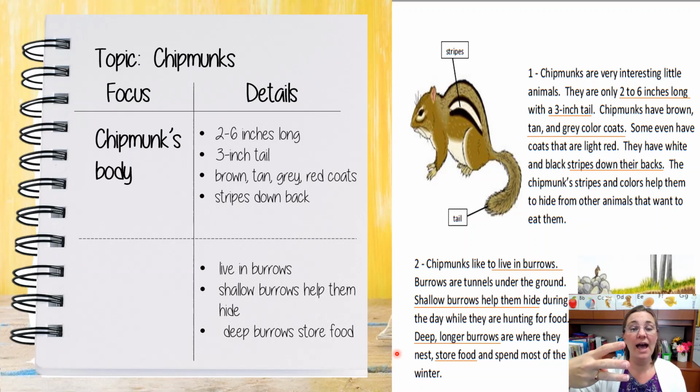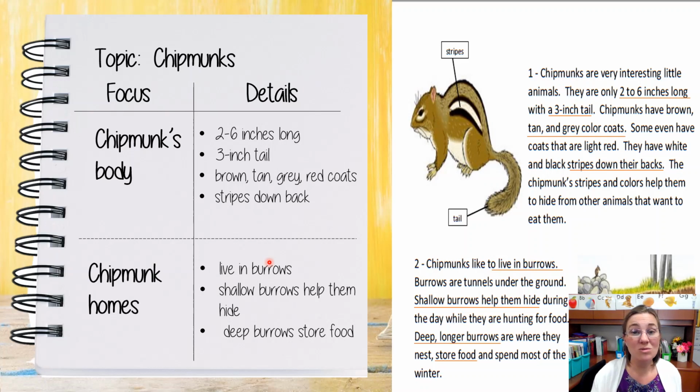Now I have to think, how do these connect? How are these all together? Well, I know that they live in burrows and there are two different kinds of burrows. These are the chipmunks' homes. So that's the focus. All of this paragraph, all of these key details are teaching me about a chipmunk's home. That's how you can use key details to find the focus of each paragraph.